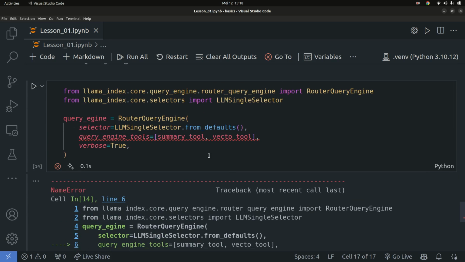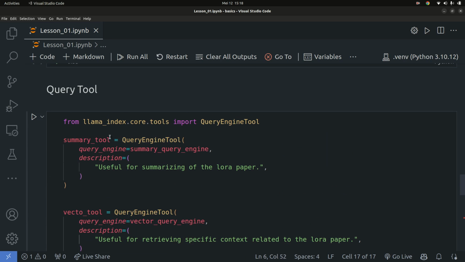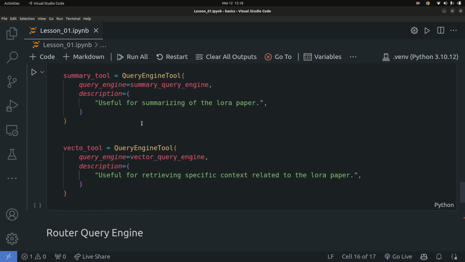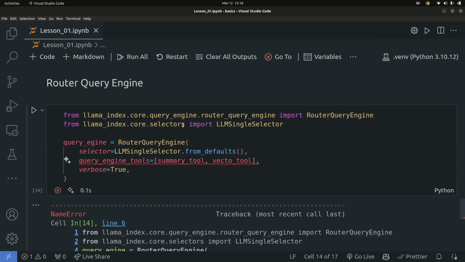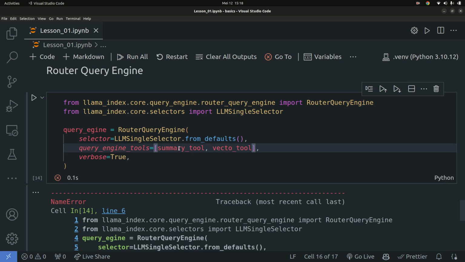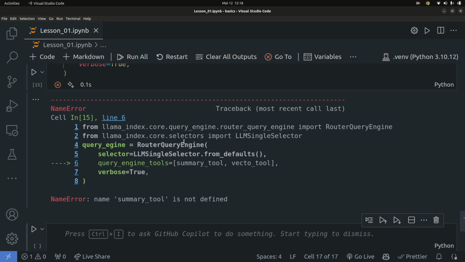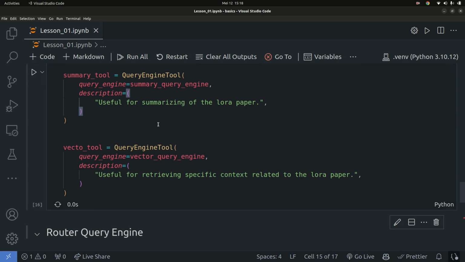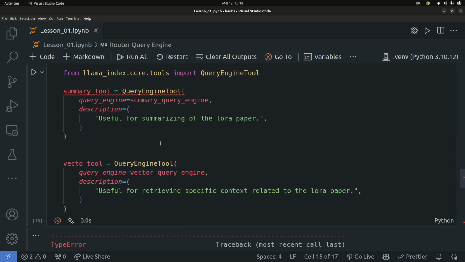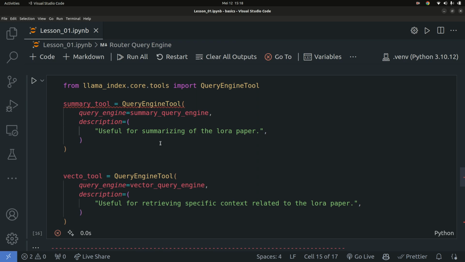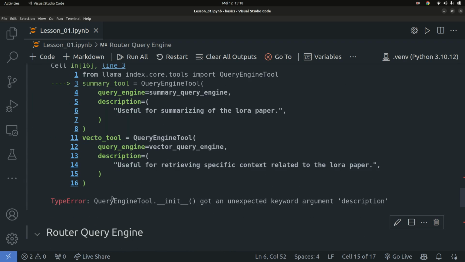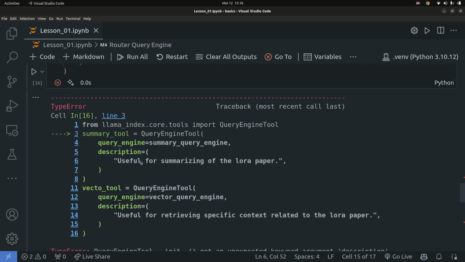So the summary tool. Let me see if I got this summary tool. Okay, why did I get that wrong? So copy that, and I'm going to paste it right here. Summary tool is not defined for some reason. So summary tool, run that. Okay, looks like I didn't run that cell. So let's look at what the error is. Okay, so summarization query engine. What's the error from here? It says got unexpected keyword argument description.